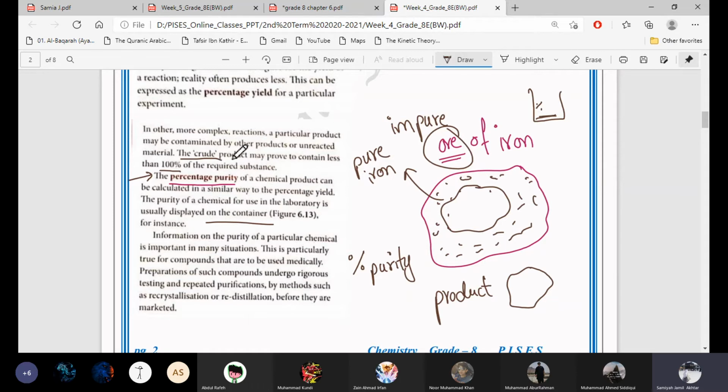So the crude product is actually the impure one, the ore. They are saying crude to this impure ore. So the impure product may prove to contain less than 100%. Obviously because it's impure, it does not contain 100% product, so it always contains less than 100%. In percentage yield also we will always get less than 100%, and in purity also we'll get less than 100% because not everything is 100% pure. It's very rare.